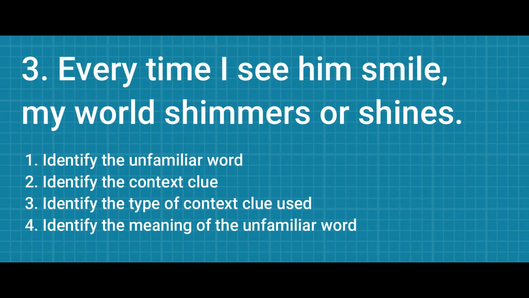Number 3. Every time I see him smile, my world shimmers or shines. What is the unfamiliar word? Shimmer. What is the context clue? We have here the clue or shines. Now, what is the type of context clue? We have here or shines. The answer is synonyms. Now, what do we mean by the word shimmer? It means shine.